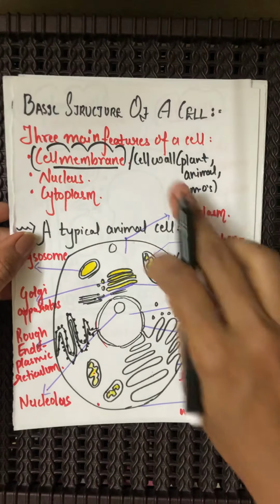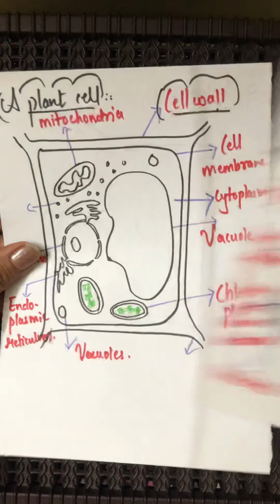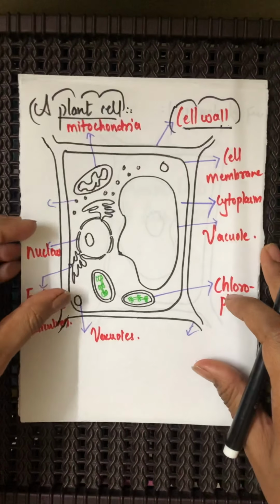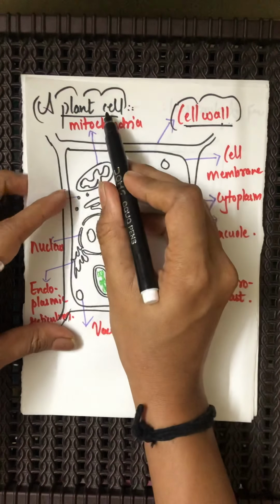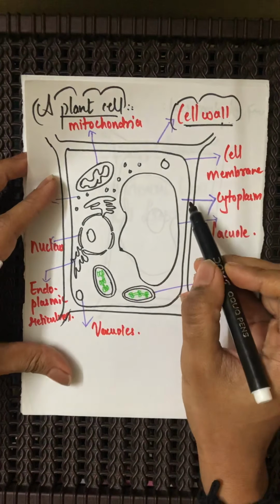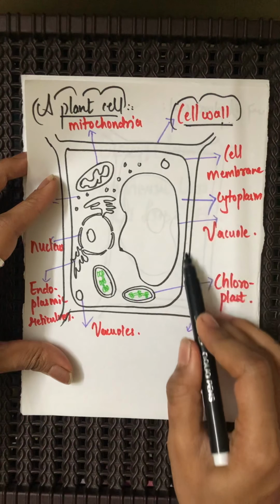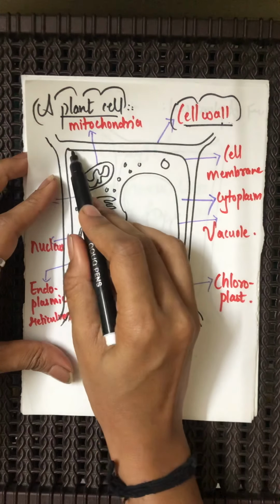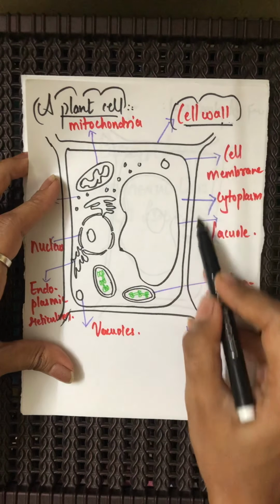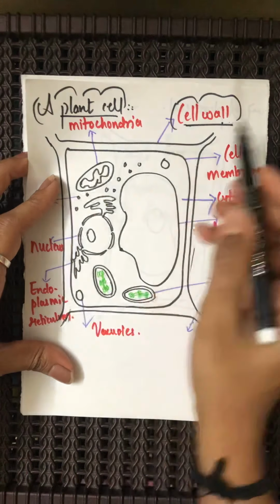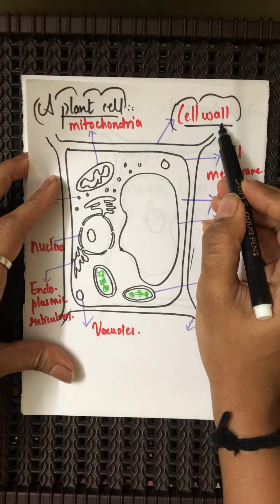Talking about the cell wall, we all know that it is present only in the plant cell. As you can see, the plant cell has a cell membrane, but along with it an outer covering, which is termed the cell wall.